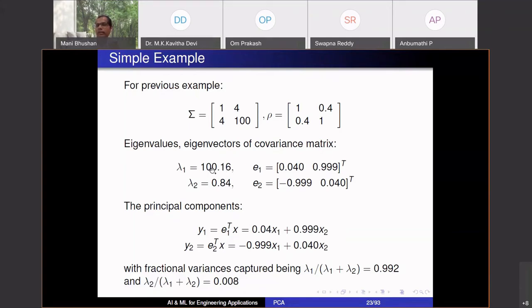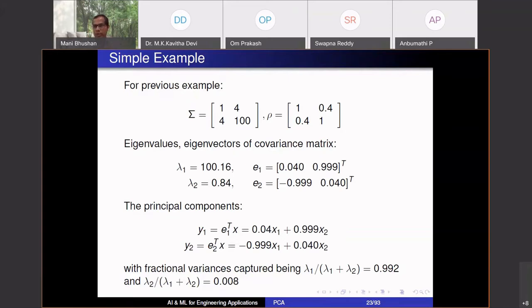These lambdas are nothing but the corresponding variances in y1, which is obtained by projecting the data x on this direction, and y2 is obtained by projecting data x on this vector. The variance in y2 is 0.84. Total, of course, adds up to 101. So if I simply go from x1, x2 to y1, y2, I have just transformed the two axes, got a new set of two axes.